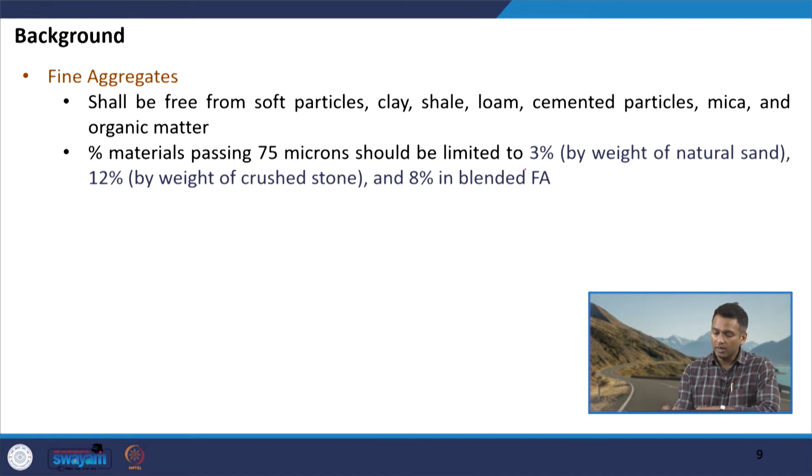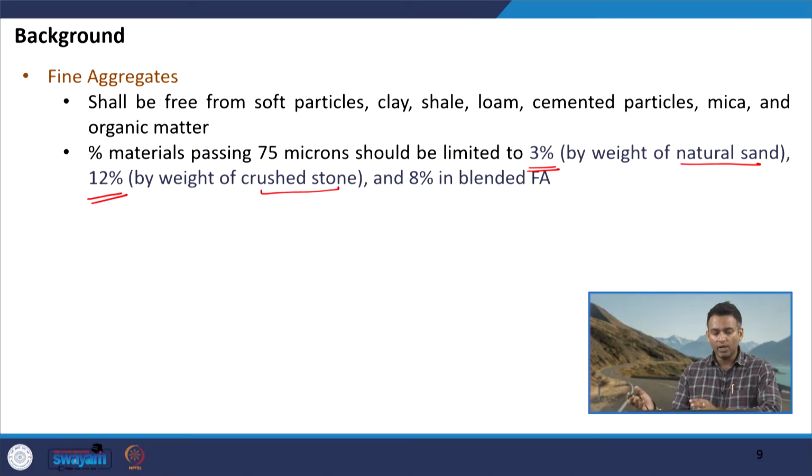It should be limited to 3% by weight of the natural sand if we are using natural sand. In case we are using crushed stone, which will be more of inert material, we can go up to 12%, and if it is a blend of natural and crushed material, then we can go up to 8% by weight of that fine aggregate source.